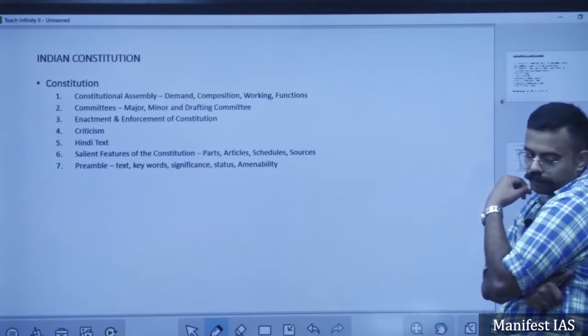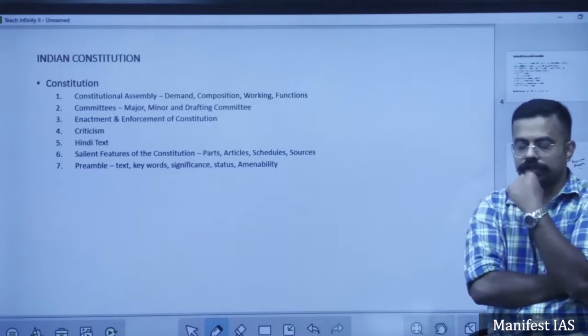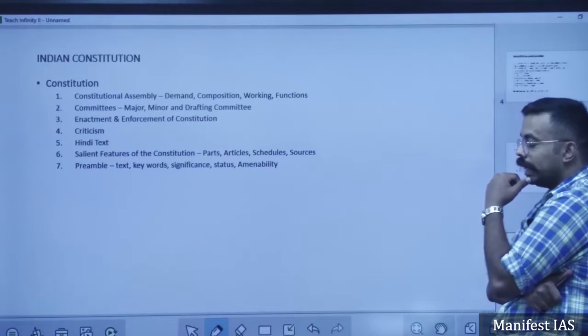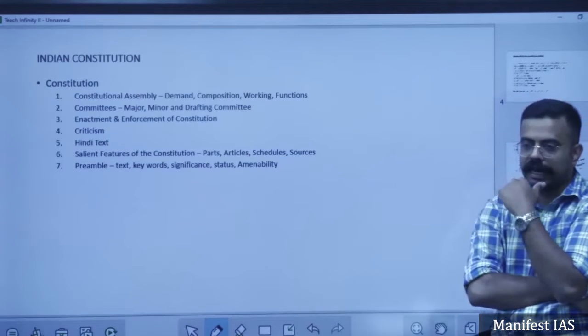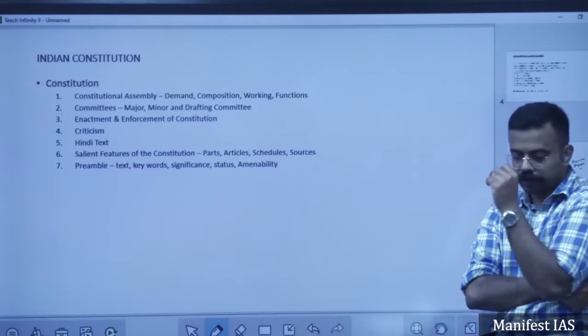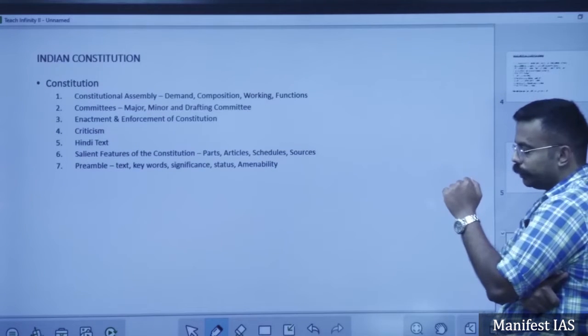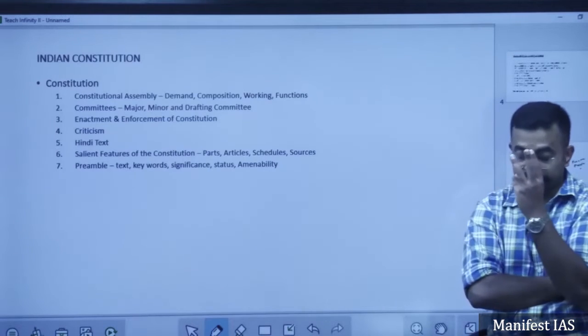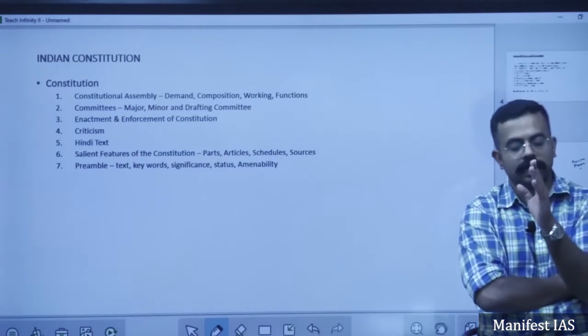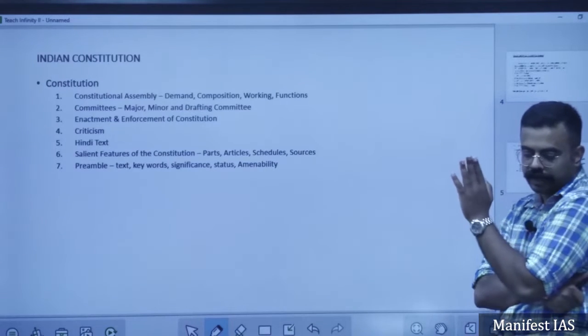The composition was roughly one seat for every 10 lakh people. Each seat was to be divided into three sections in British India, not in princely states, that is Hindus, Muslims, and Sikhs, into three communities.